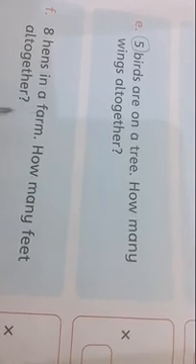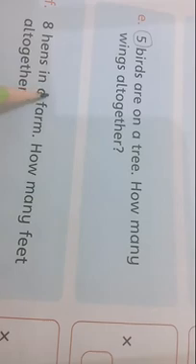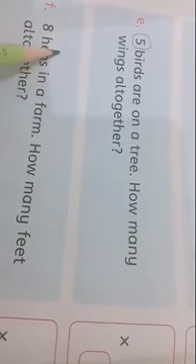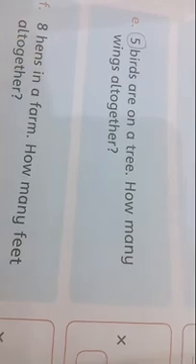Then you will read the table of 2 till 8. 2 1s are 2, 2 2s are 4, 2 3s are 6, 2 4s are 8, 2 5s are 10, 2 6s are 12, 2 7s are 14, 2 8s are 16. The answer is 16.